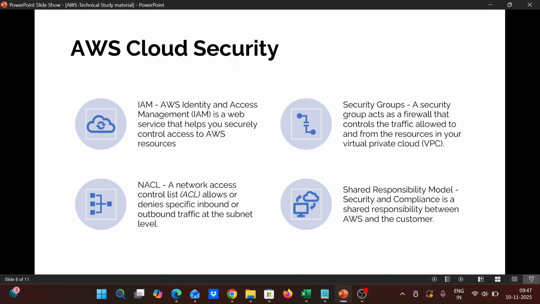And next, here in AWS, security is a major thing provided by AWS. Here we have different types of security, like IAM, identity access management. It is like a user provided to each and every single person. Here we have a default user, the root user. While creating an account, the default user is created and given to you with the password and credentials.